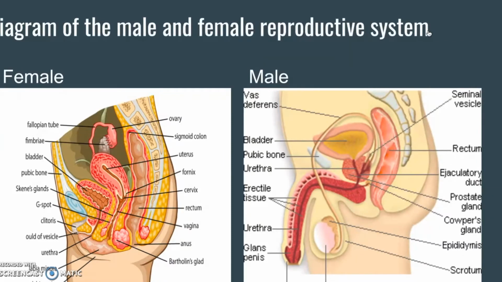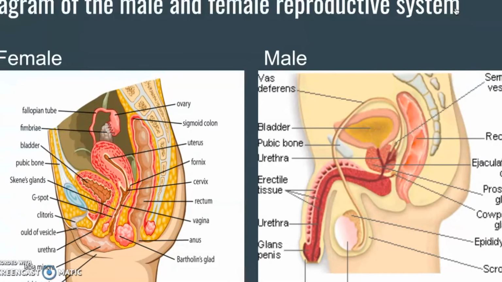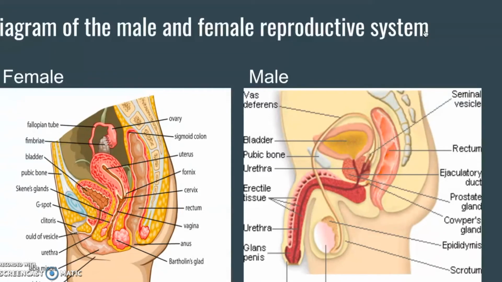Now for the first organ, it's the penis, which is the main organ involved in sexual intercourse. And this organ is composed of erectile tissues, connective tissues, and skin. The urethra extends through the length of the penis, allowing urine and sperm to pass. The testes are the male primary reproductive structure that produces male gametes, which are sperm, and sex hormones.